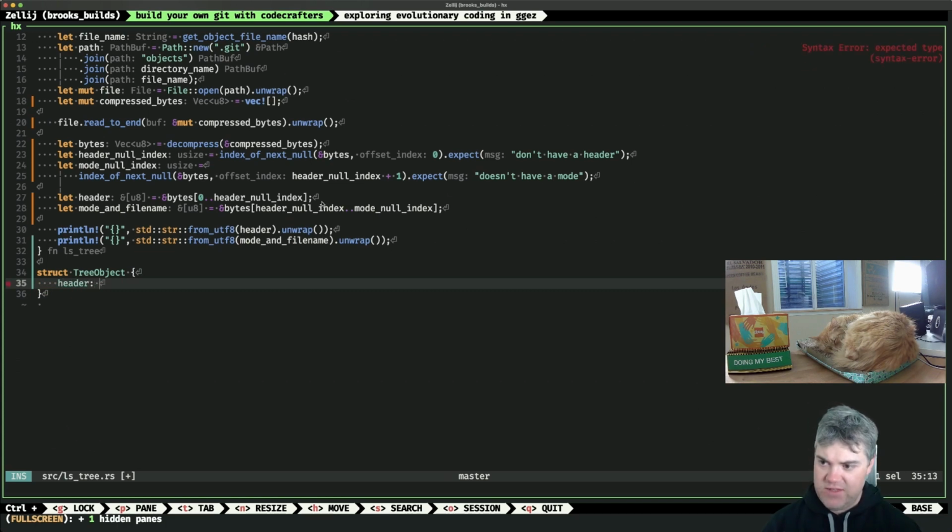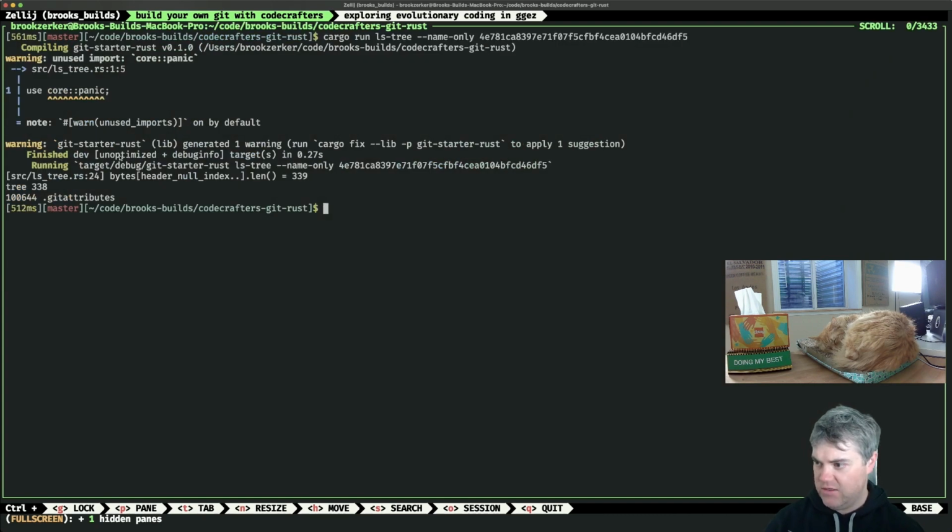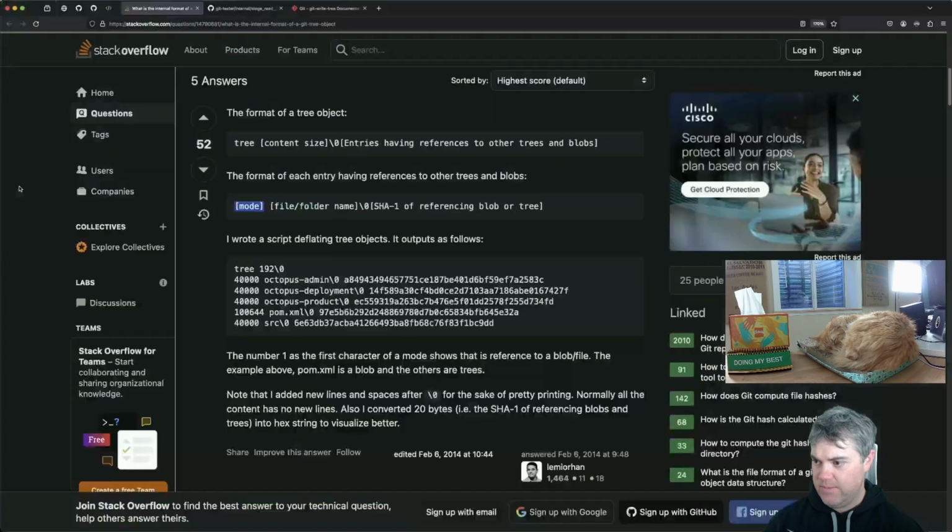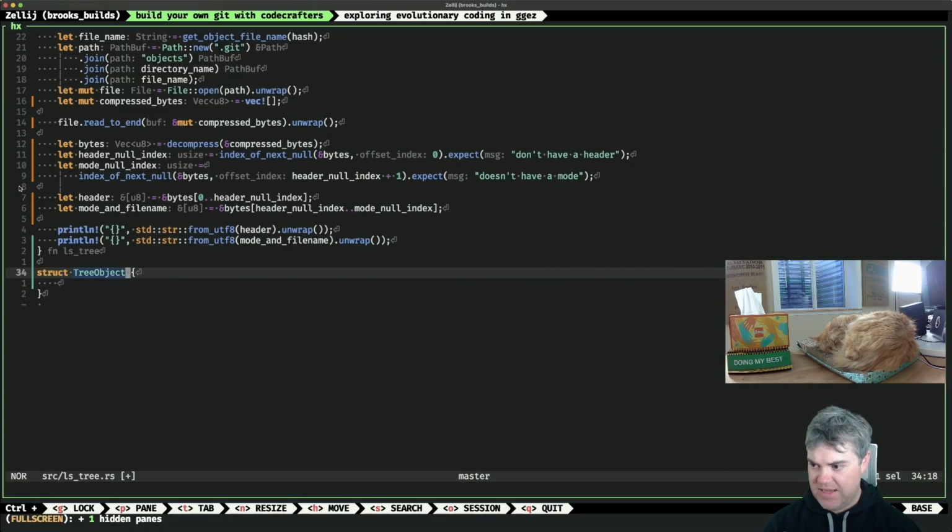Now in each of these, I probably want to store them not as the bytes themselves, but as the actual things. Like this would be the string. And looking at what we get out of here, we have tree and size. So okay, this is kind of just an object, isn't it?